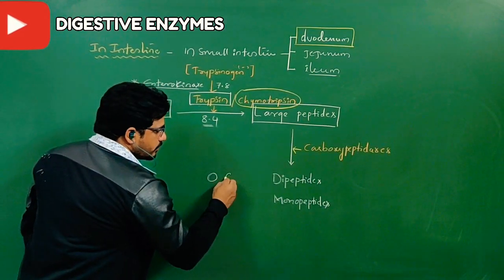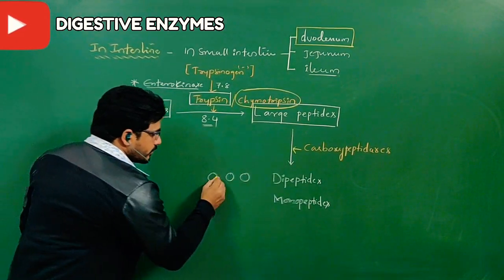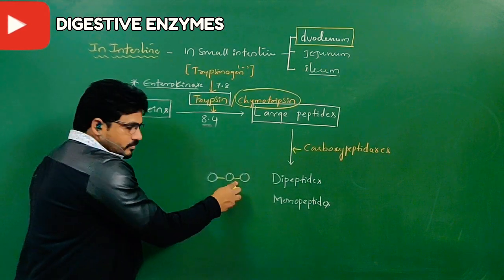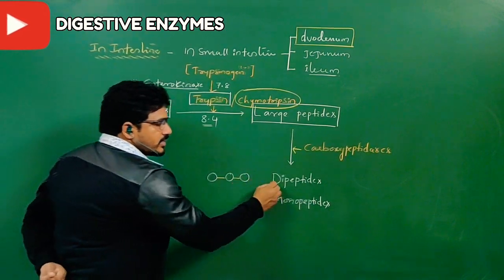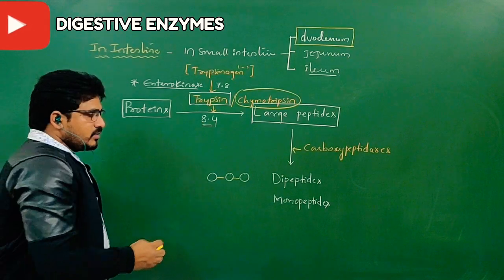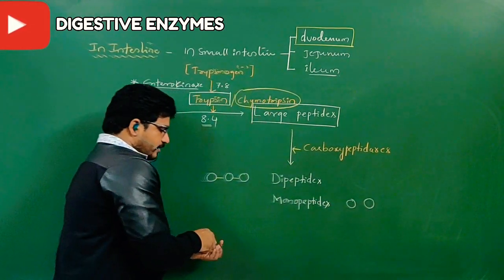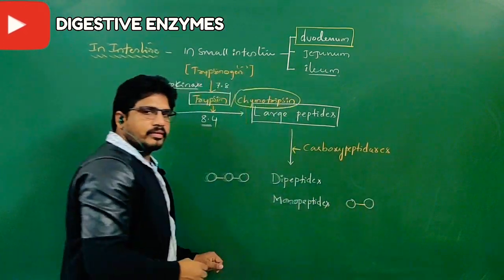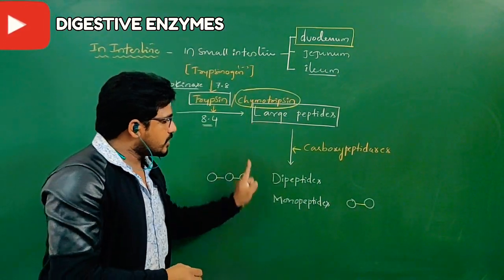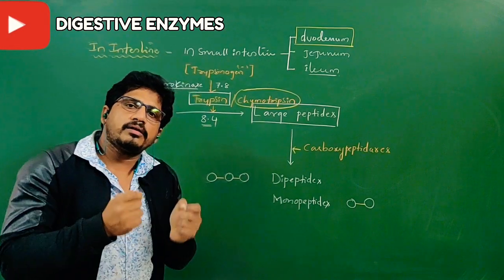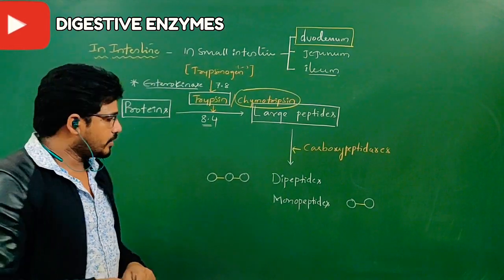Dipeptide means what? When 3 amino acids are there, 2 peptide bonds are present; that is called a dipeptide. Monopeptides also come, meaning 2 amino acids are there with 1 peptide bond between them. So compared to the large peptides, dipeptides and monopeptides are small, smaller and smallest.